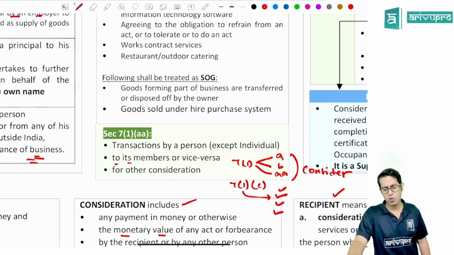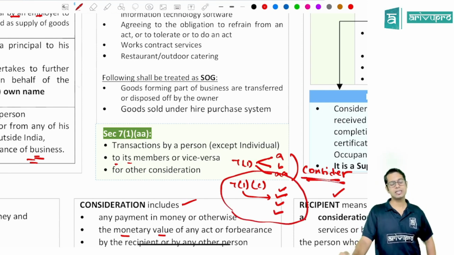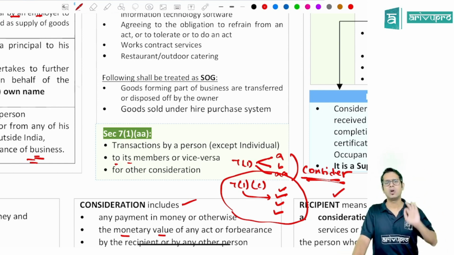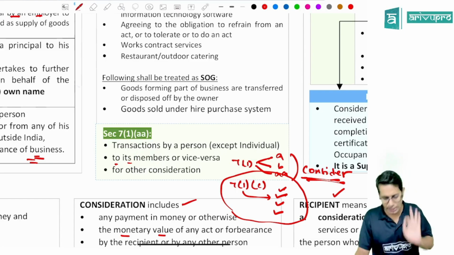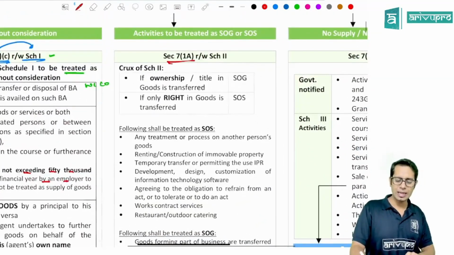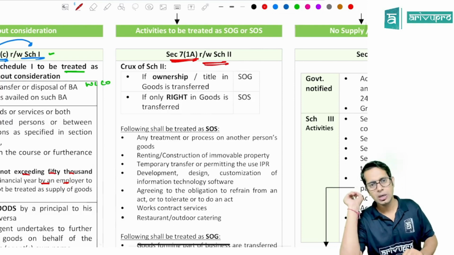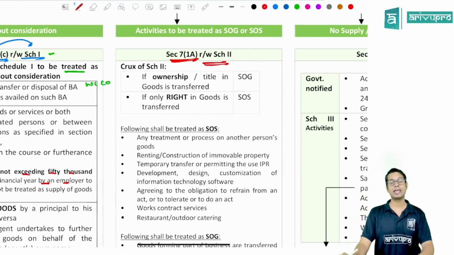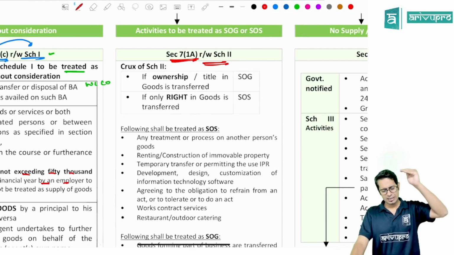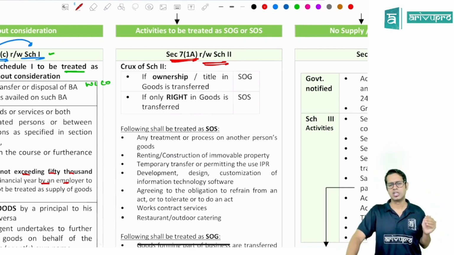Normally, if I want to call something a supply, what is important? Consideration. Section 7(1)(c) says there are a few activities listed in Schedule 1. In case of these activities, I will call them supply even if there is no consideration involved. Now, Section 7(1)(A) read with Schedule 2. What is Section 7(1)(A) telling? It says there are a few items listed in Schedule 2.